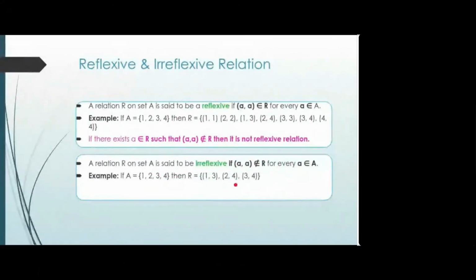A slight difference is there between not reflexive and irreflexive. Have you got this? Reflexive and irreflexive, simple. Okay.